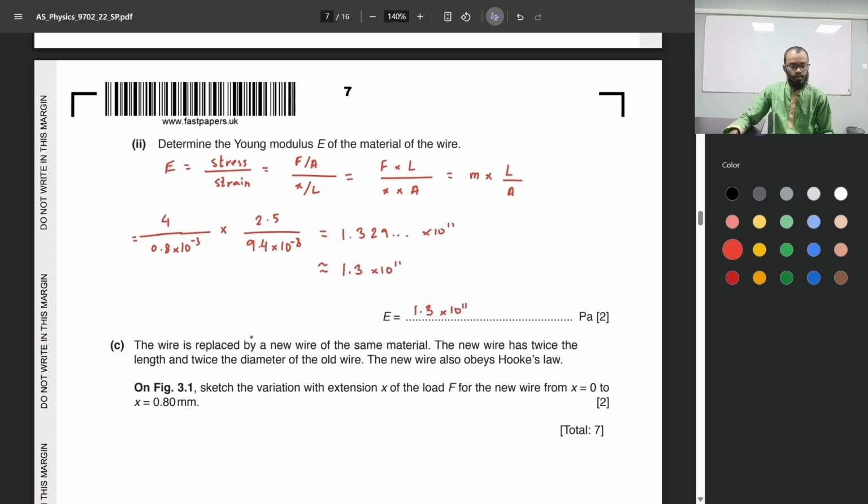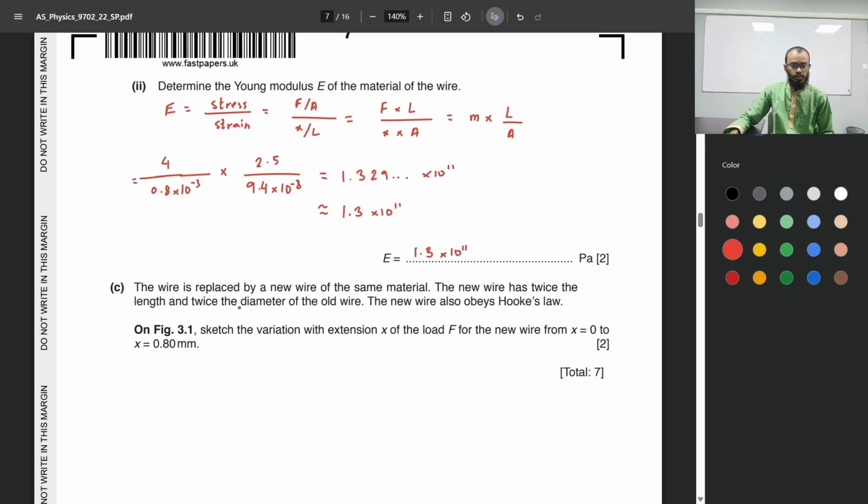pascals. The wire is replaced by a new wire of the same material. The new wire has twice the length and twice the diameter of the old wire. The new wire also obeys Hooke's law. On the figure, sketch the variation with extension x of the load F for the new wire from x equal to 0 to x equal to 0.8 millimeters.